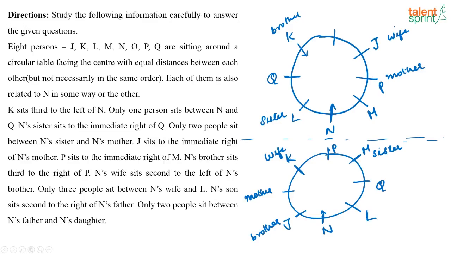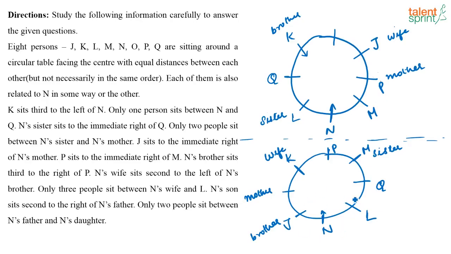This has to be L. Next, N's son sits second to the right of N's father. Only 2 people sit between N's father and N's daughter. That is your final statement that is given. So now if you look at the namings, which are the namings that we are left to fill?